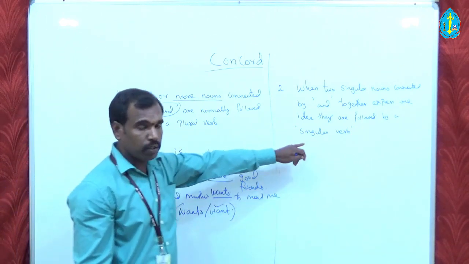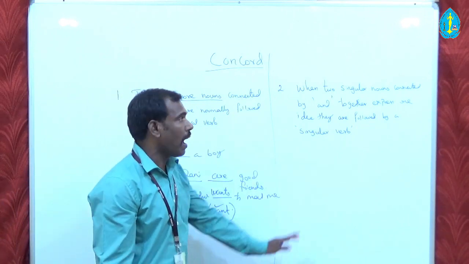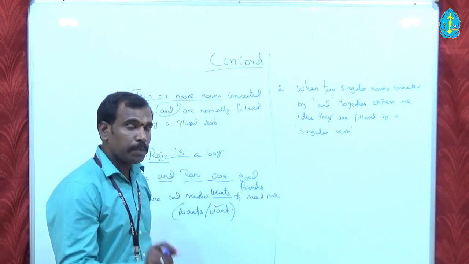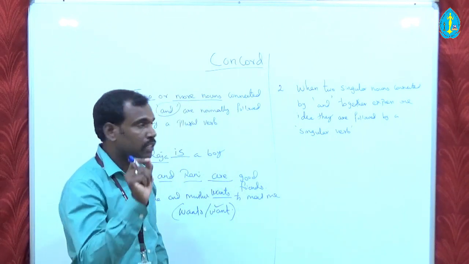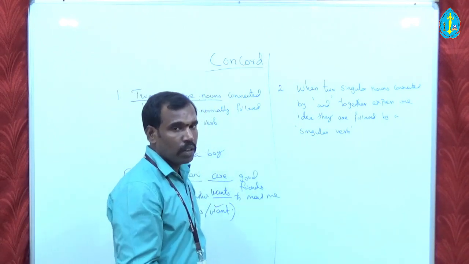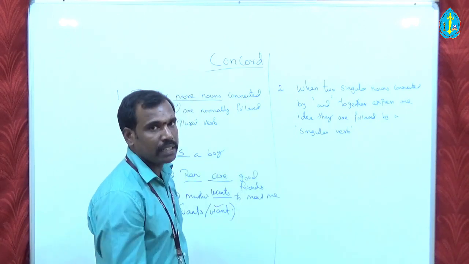And this is the second rule, where when two singular nouns connected by and together express one single idea, they are followed by a singular verb. So I will give you an example. This will definitely help you to understand the second rule.